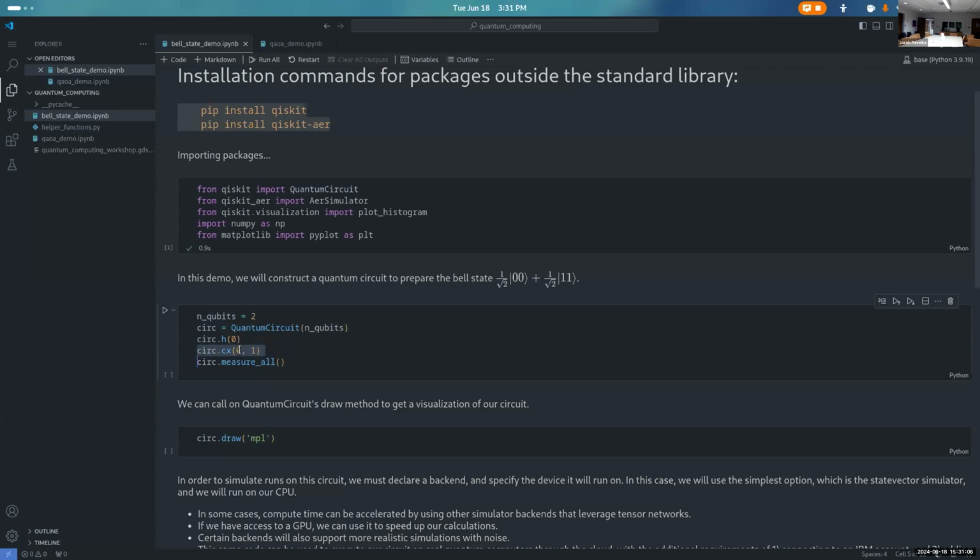That's why we call it a controlled gate. And then at the end, we just do this measure all. This is just saying that we're measuring all qubits in the Z basis, the default basis, the bit basis.